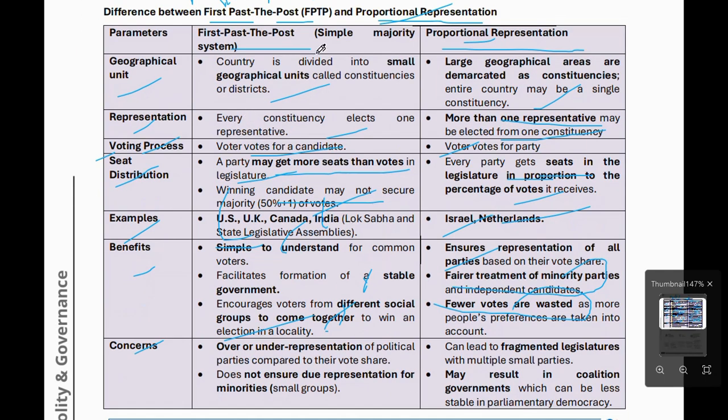What is the concern of both systems? The concern of first past the post is over-representation or underrepresentation of political parties compared to their vote share, and it does not ensure due representation of minority groups. The concern of proportional representation is that it can lead to a fragmented legislature with multiple small parties, which may result in coalition governments that can be less stable in a parliamentary democracy. This is all about the difference between first past the post and proportional representation. These are all mentioned in class 6. Okay.